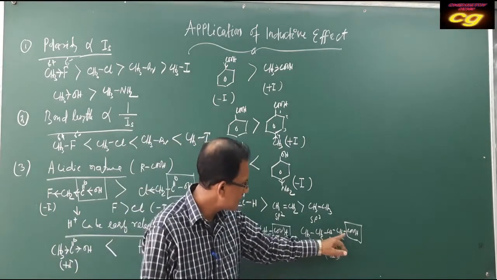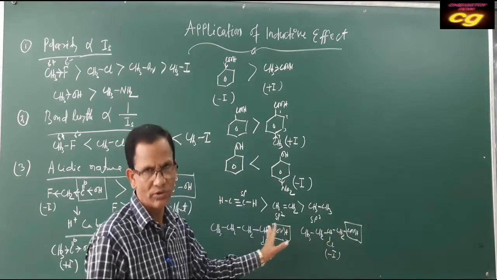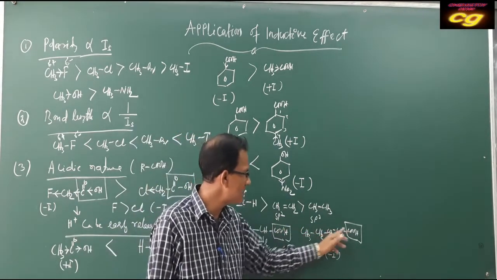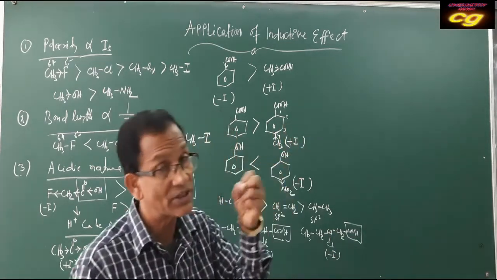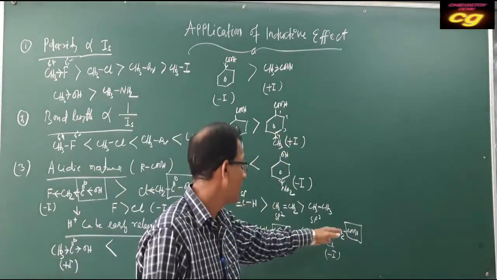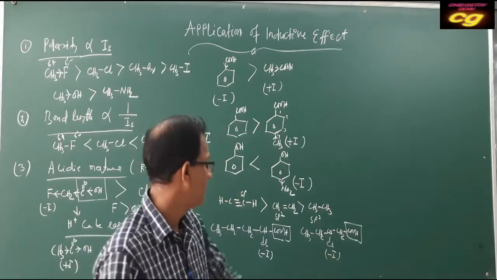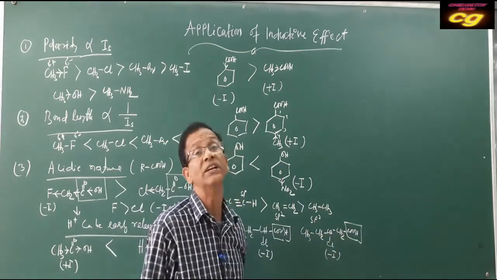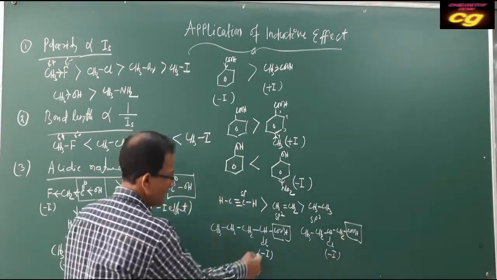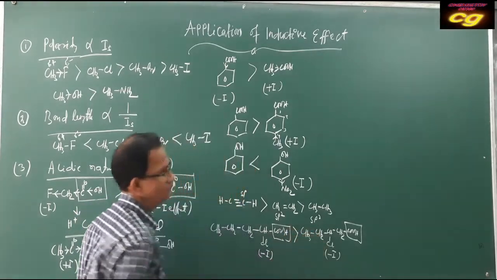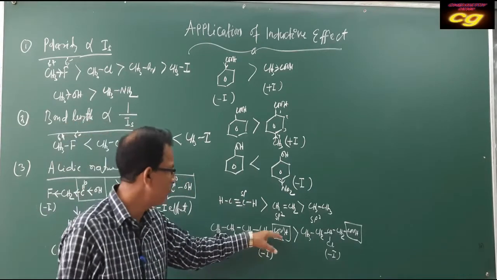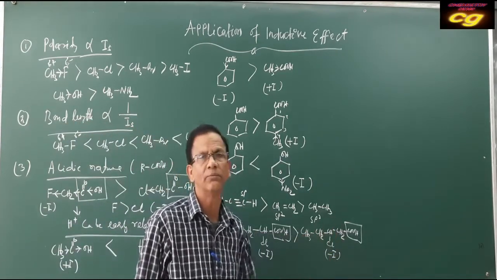In the other, it has one carbon more distance. As the distance increases, the attraction decreases, and the acidic character decreases. So as it is very close to the acid group, this compound is more acidic than the second compound.